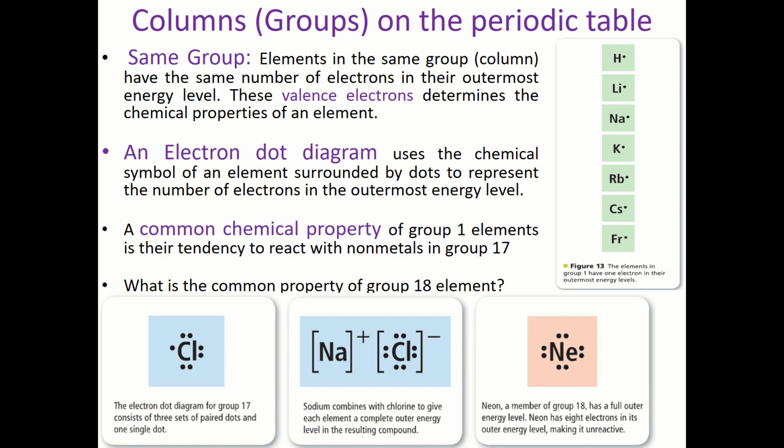Okay. Now we can move on and talk about the groups of the periodic table. And as we mentioned, how many groups do we have? We have 18 groups in this periodic table. Again, the question is why some elements are in the first group, why other elements are in the second group, in the third group, and so on, right? So let's take the first group as an example. The first group has hydrogen, lithium, sodium, potassium, rubidium, cesium, francium, and so on, right? So why are these elements together?